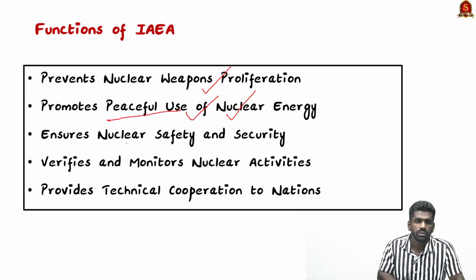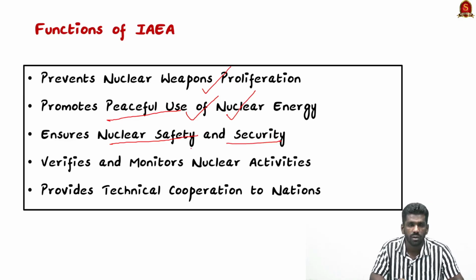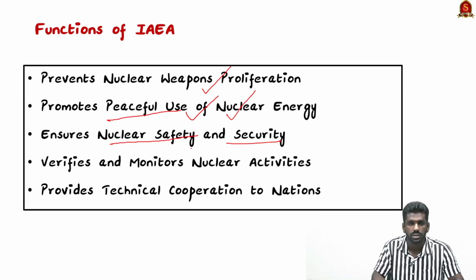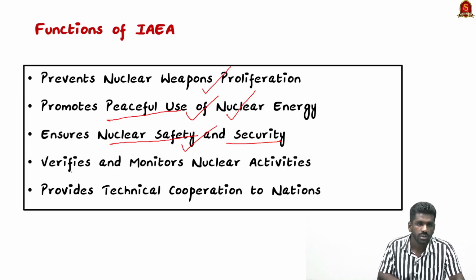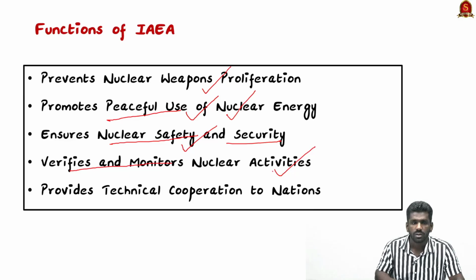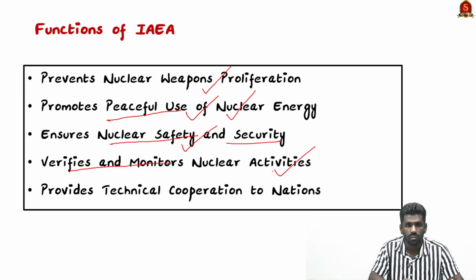Next, it ensures nuclear safety and security. So it promotes the use of nuclear material for peaceful purposes, and it also has regular inspections to find out the safety measures and promotes the safety of nuclear facilities all over the world. The next one, it verifies and monitors the nuclear activities. So it always monitors the nuclear activities and nuclear tests which are conducted all over the world.